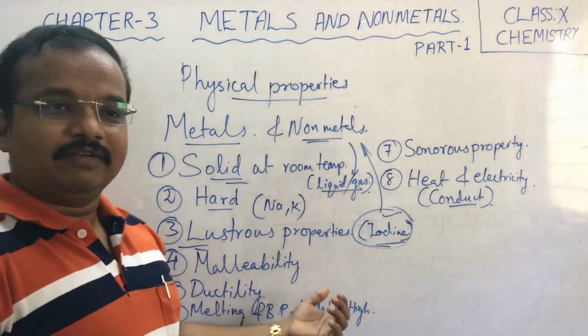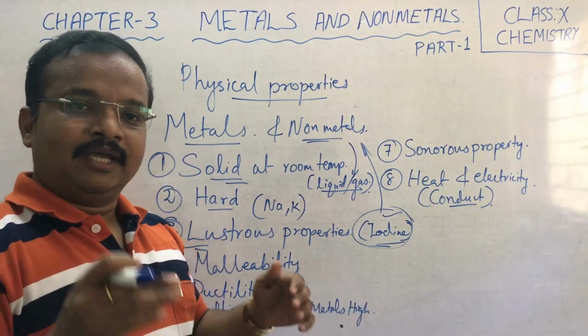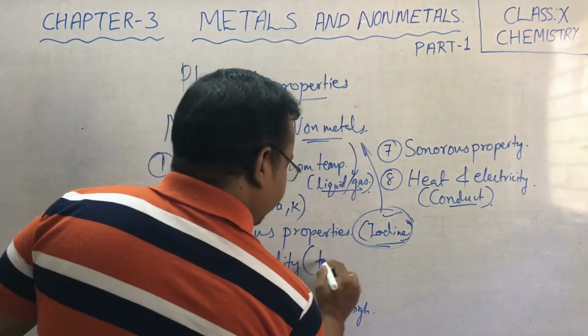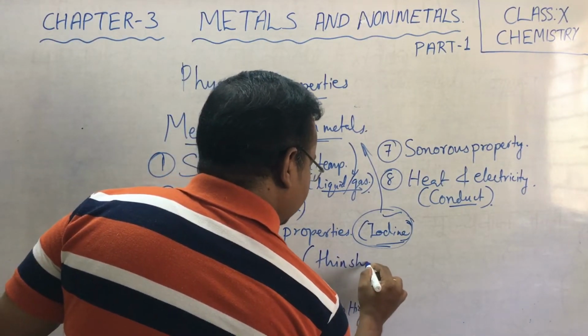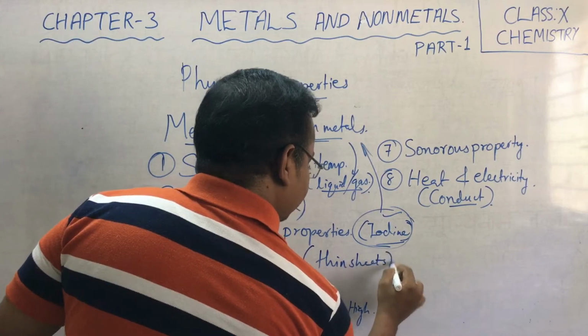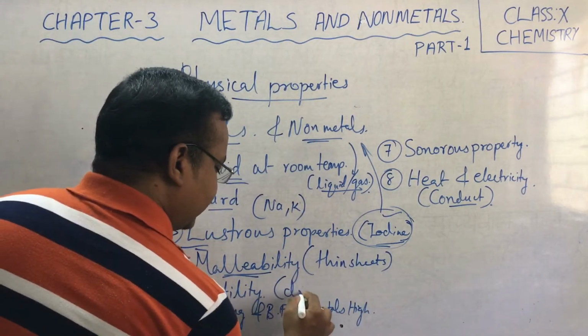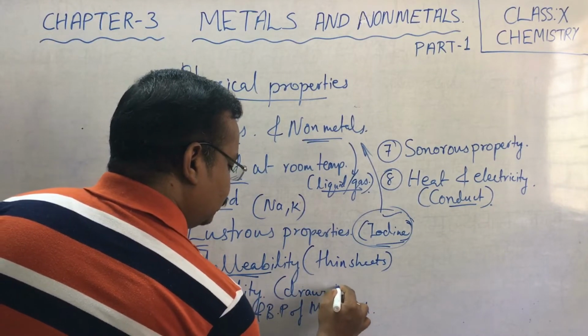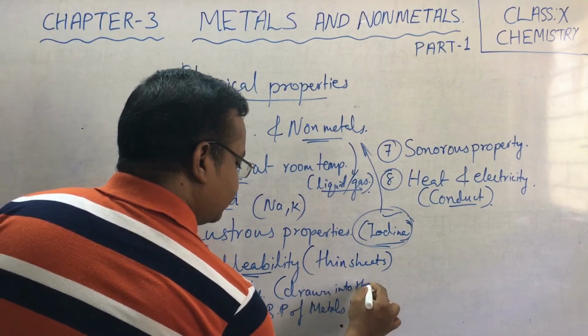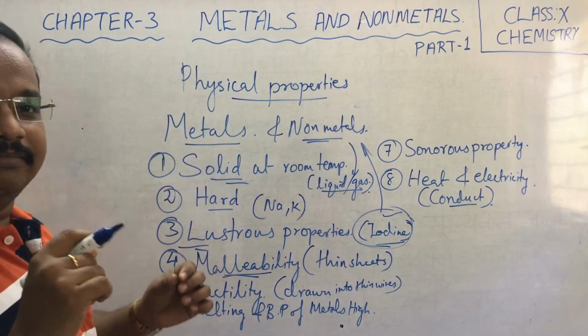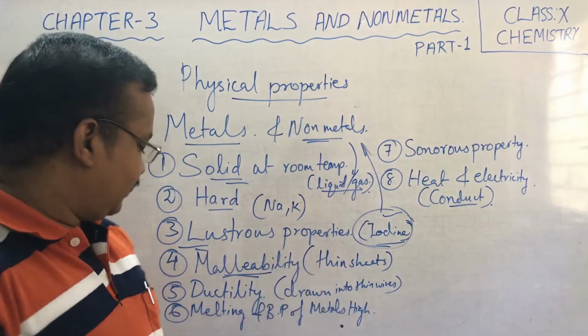Now malleability we have discussed. Malleability means metals can be beaten into thin sheets. Ductility means metals can be drawn into thin wires.